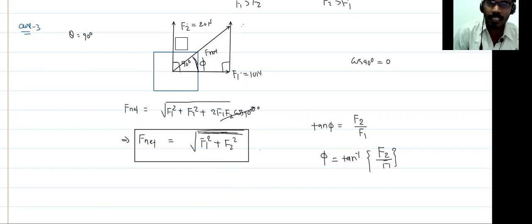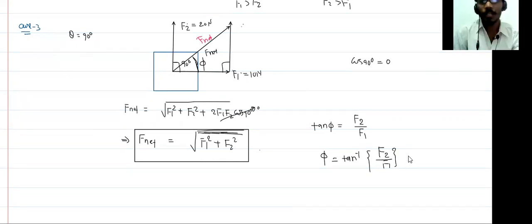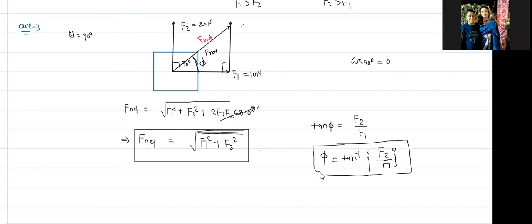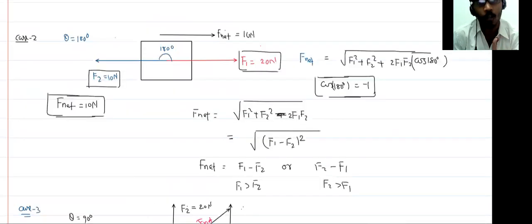And the direction of this net force is calculated by this phi, which is equal to tan inverse F2 by F1. Correct? So I am discussing right now how to add two forces.